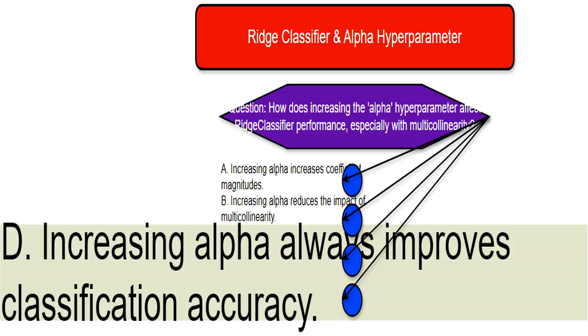This statement isn't always true. While regularization often improves generalization, the model's ability to perform on unseen data, making alpha excessively large can lead to underfitting. The model becomes too simple and cannot capture the underlying patterns in the data, thus reducing its accuracy. It's like trying to fit a straight line to a curved relationship. You'll lose out on accuracy.